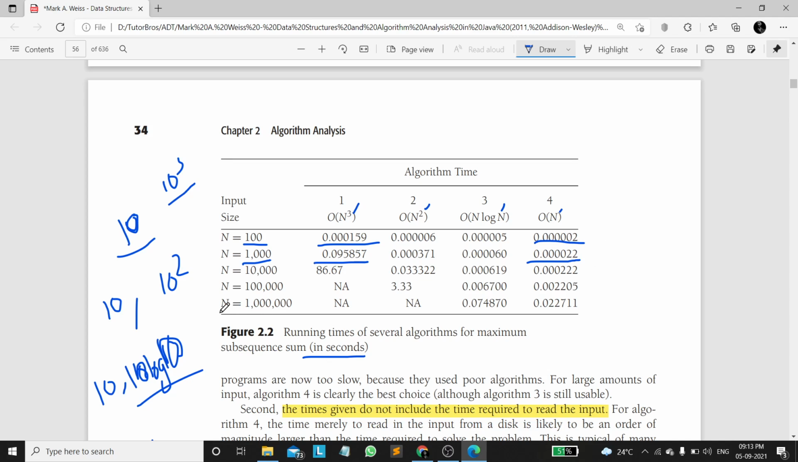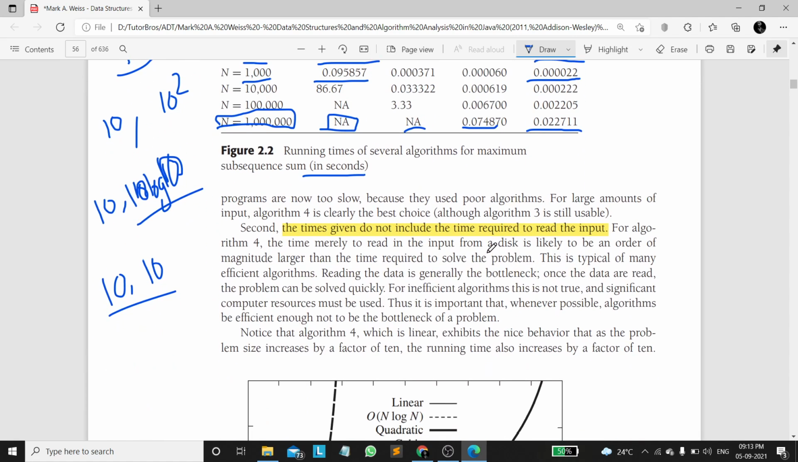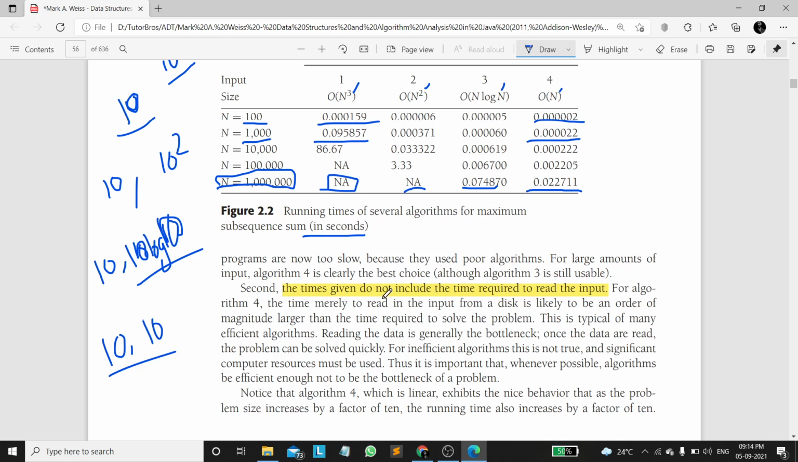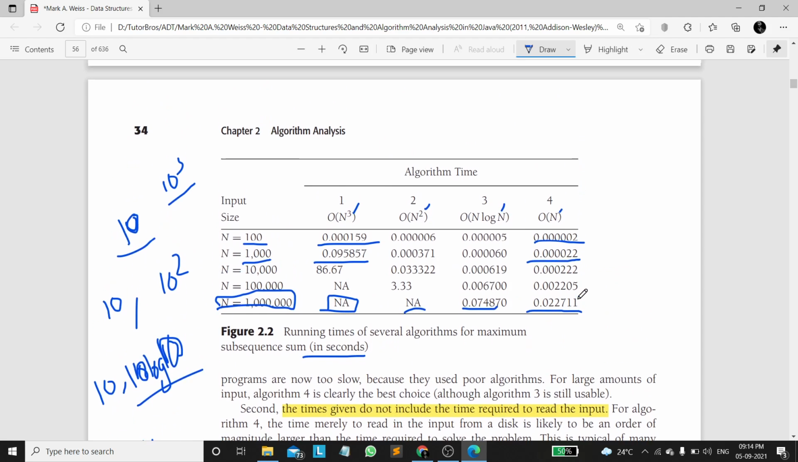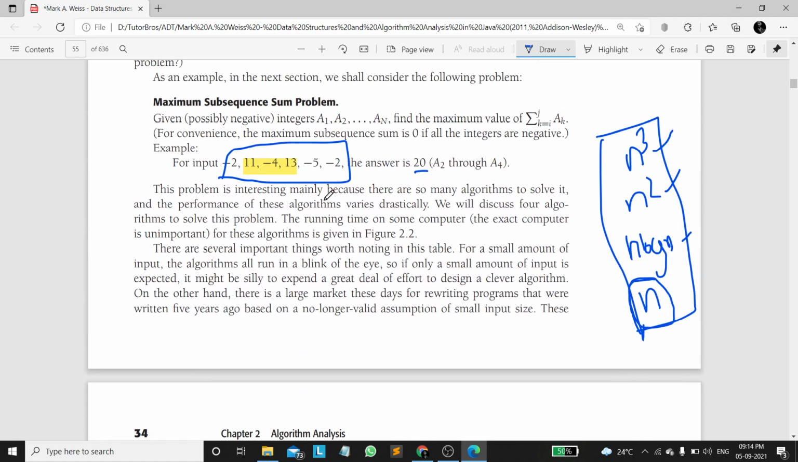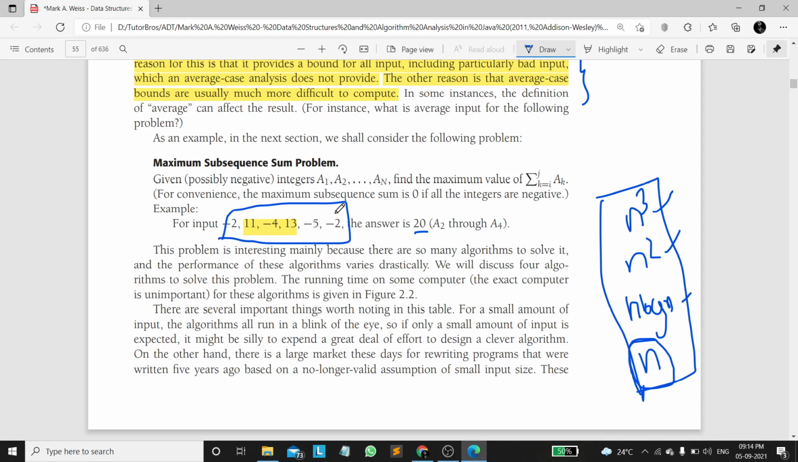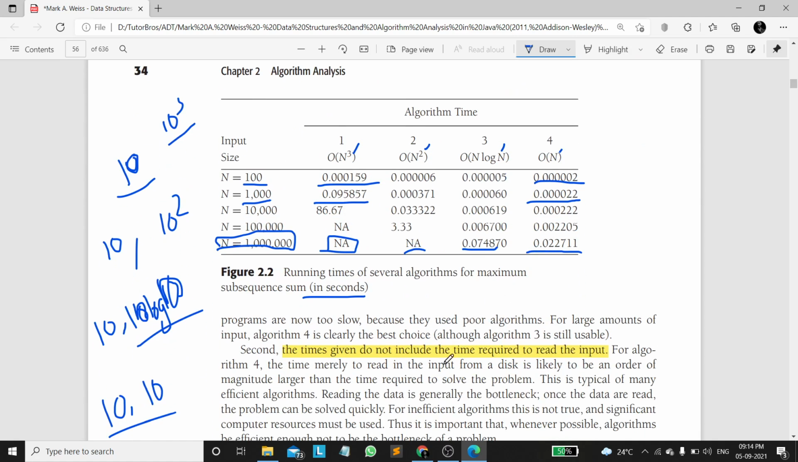When the input size is increased to 10 power 6, it will definitely take a very huge amount of time, right? That is why it is provided as not available. In case of logarithmic and linear, we can see the times that are provided. Here you can see that the times given do not include the time required to read the input, which means we need to take the runtime input of all the array elements and store it in an array, right? So this time does not include this read time.